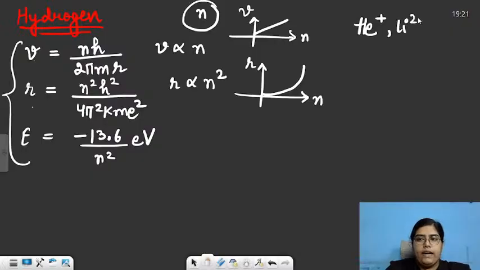If I say Li2 plus, the atomic number of lithium is 3, and Li2 plus has 1 electron, and so on. These are called hydrogen-like species, any species which has only one electron. So we can also apply these formulas to hydrogen-like species. We just need to multiply with Z.